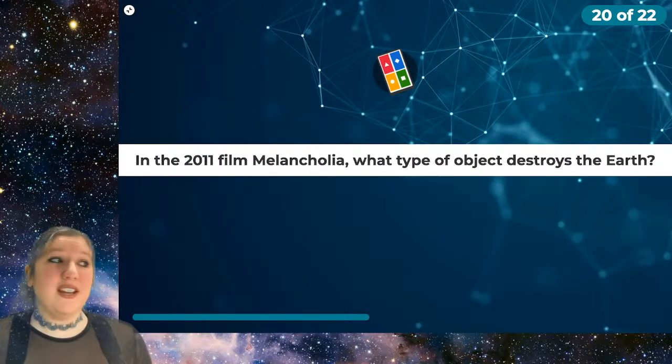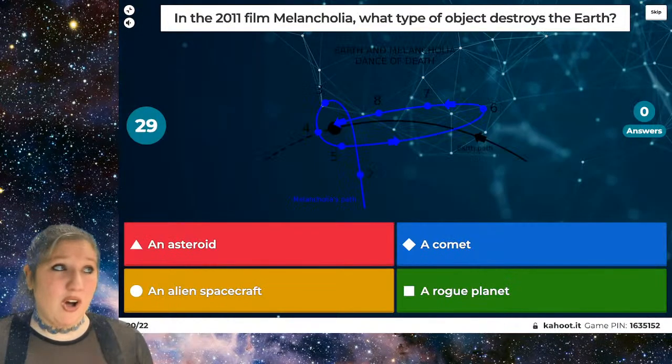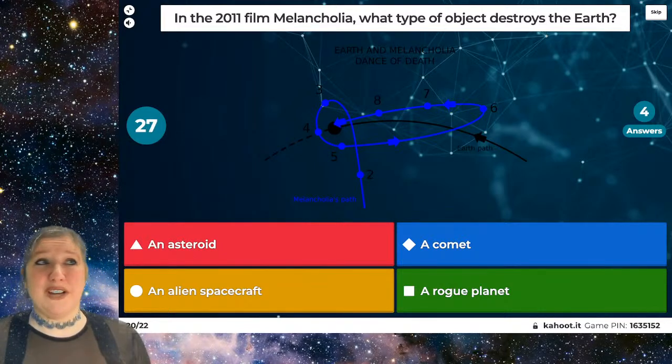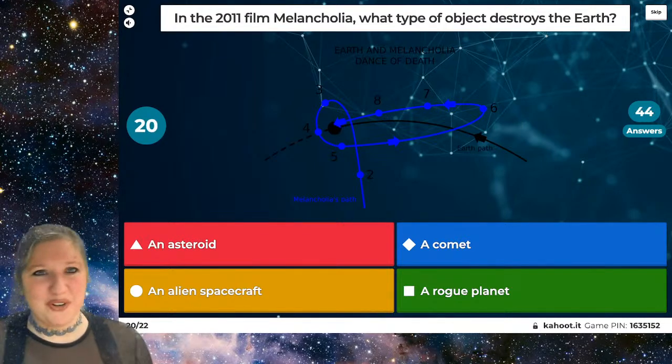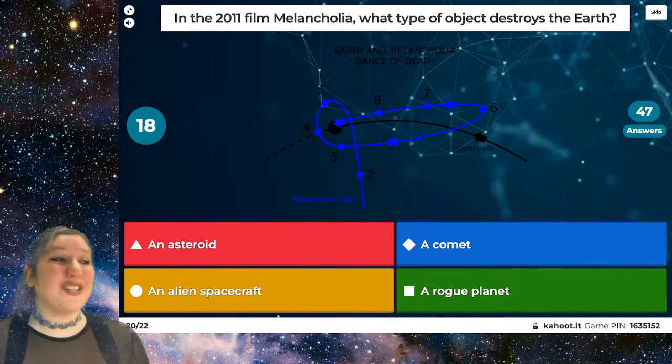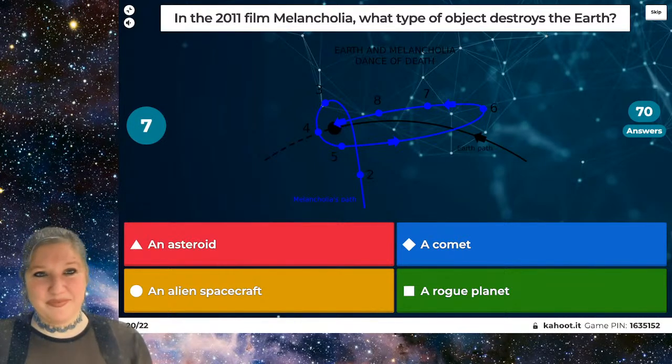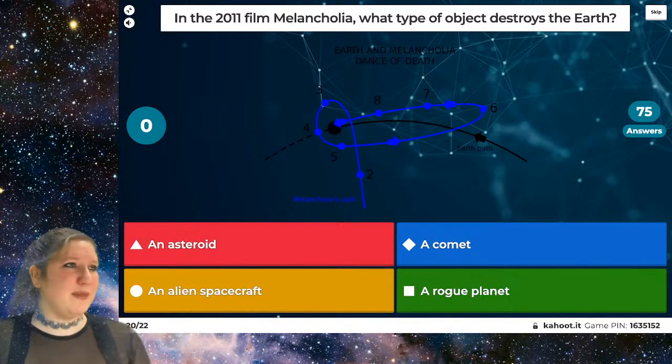This question: in the 2011 film Melancholia, what type of object destroys the Earth? Now, as the image, I tried to put the path that Melancholia took, but it doesn't show up very well in the background. But was this object an asteroid, a comet, an alien spacecraft, or a rogue planet? So what type of object destroys the Earth in the movie Melancholia? Which was a very interesting and strange movie. I enjoyed it greatly. All right, time's up.